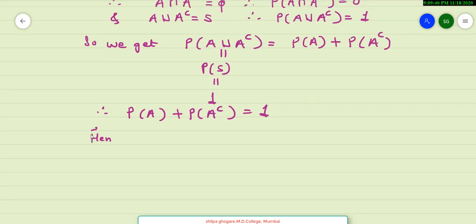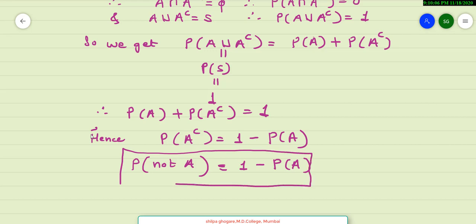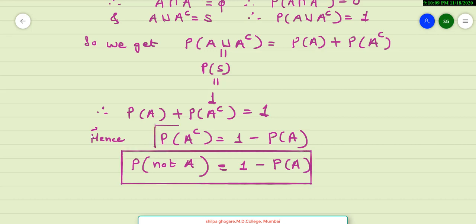Hence, probability of A complement is equal to 1 minus probability of A, which can also be written as probability of not A is equal to 1 minus probability of A. So this is another remark. You can use any form of it as per the requirement. Probability of A complement is equal to 1 minus probability of A.